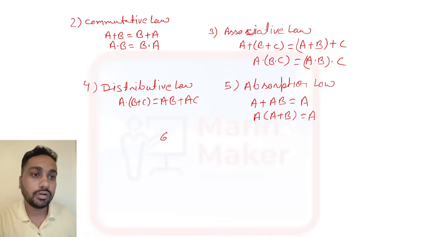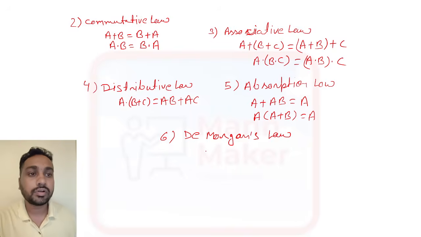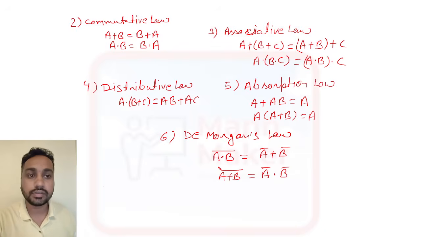And the main law is De Morgan's law. In De Morgan's law, if we have A dot B whole bar, then we can write A bar plus B bar. And if you have A plus B whole bar, then you can write A bar dot B bar. This is De Morgan's theorem, or De Morgan's law.